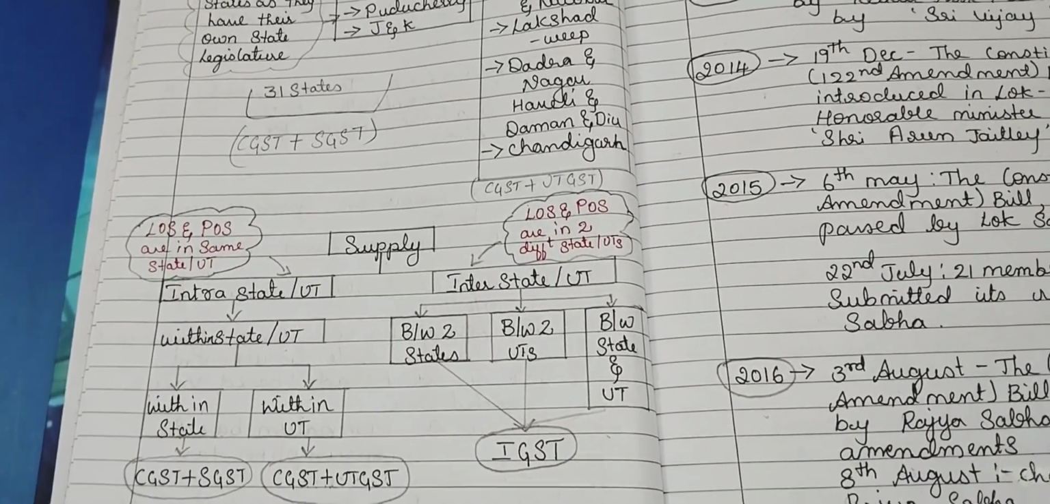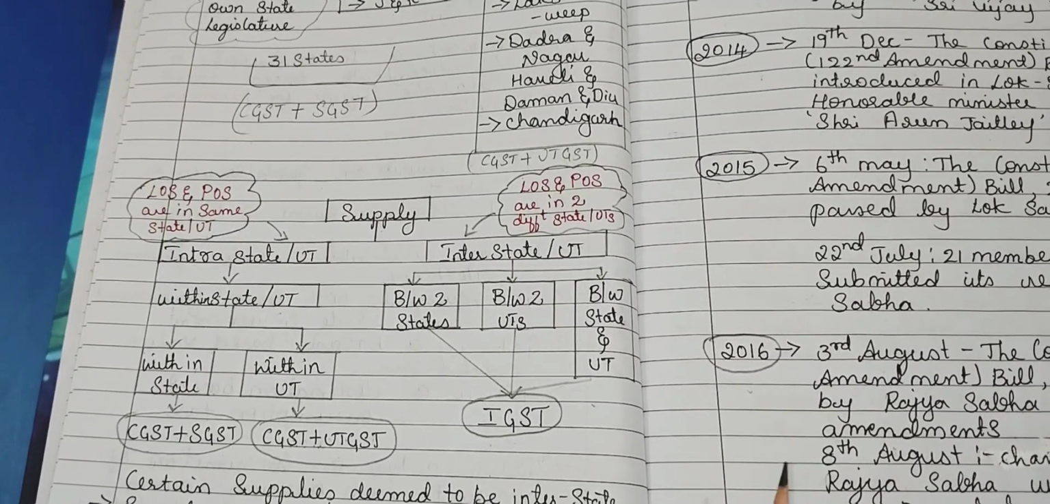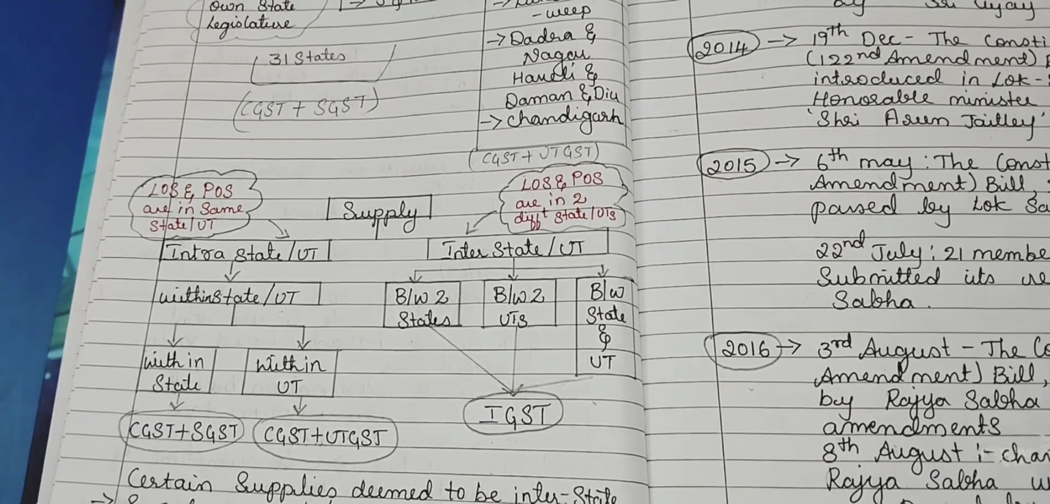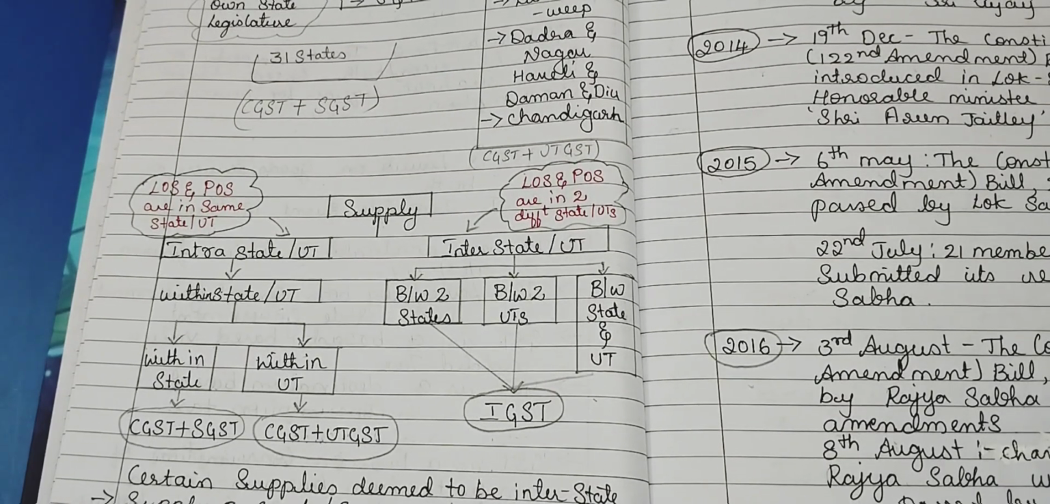In some cases, the supply will be deemed to be interstate only, when any supply of goods or services is from or to the SEZ developers or SEZ unit.